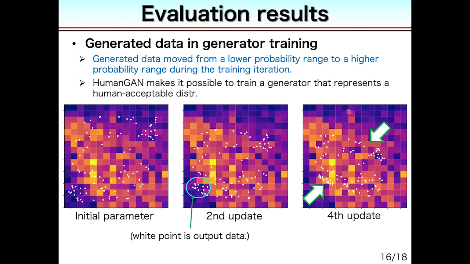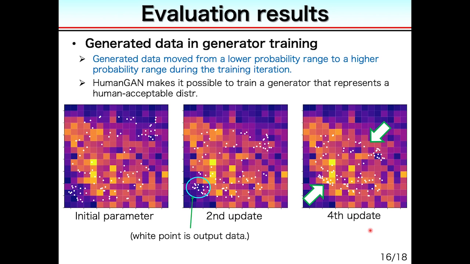The figure shows the generated data in each step of generator training. The white points are the generated data. Please note that we are showing the color map of the posterior probabilities for intuitive understanding, but it is never used in the generator training. You can see that by iterating the generator training, the generated data moved from the darker region to the brighter one.